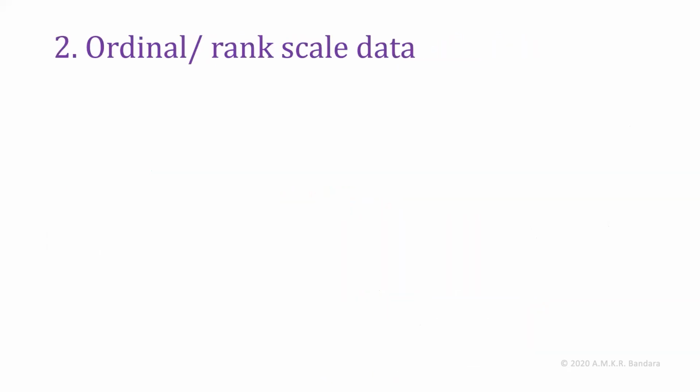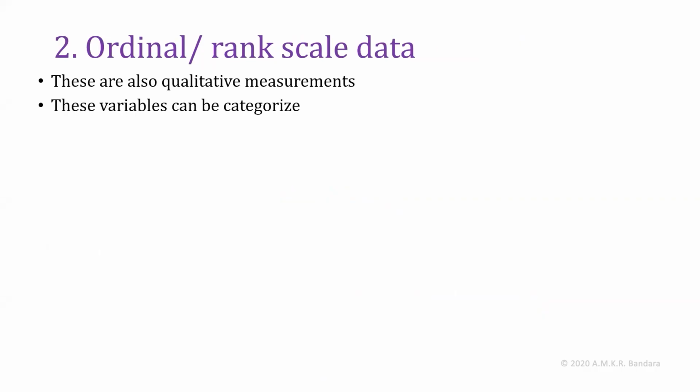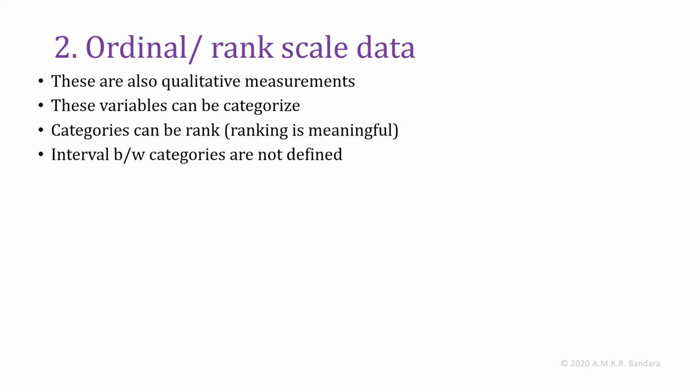Then ordinal or rank scale data. These are also qualitative measurement. These variables can be categorized as in the nominal scale, but the categories can be ranked. Ranking is possible in this type of data. But the interval between categories is not defined.